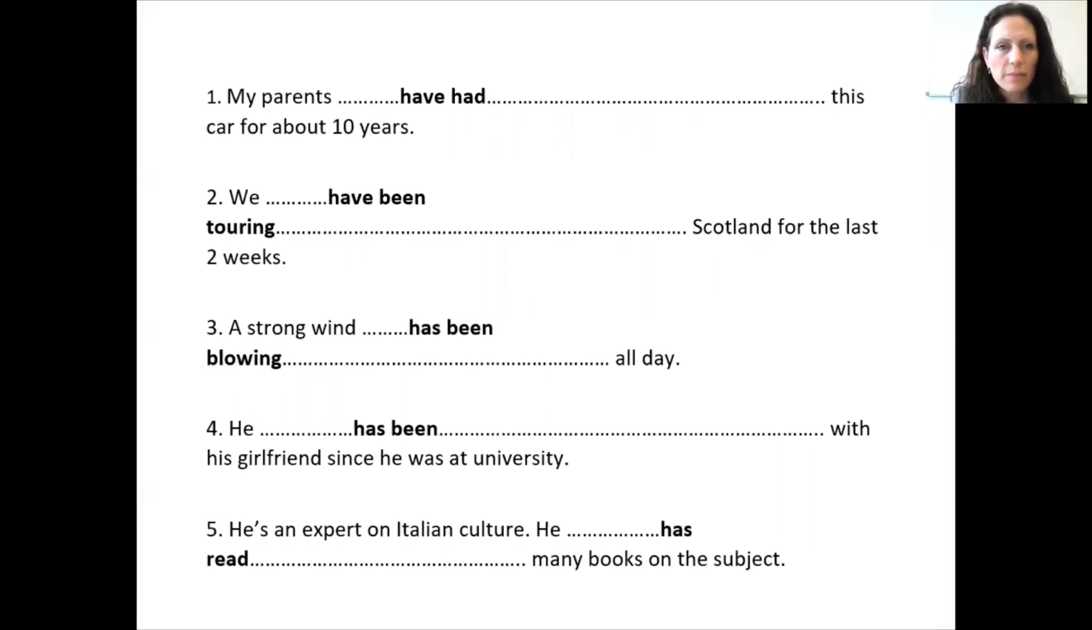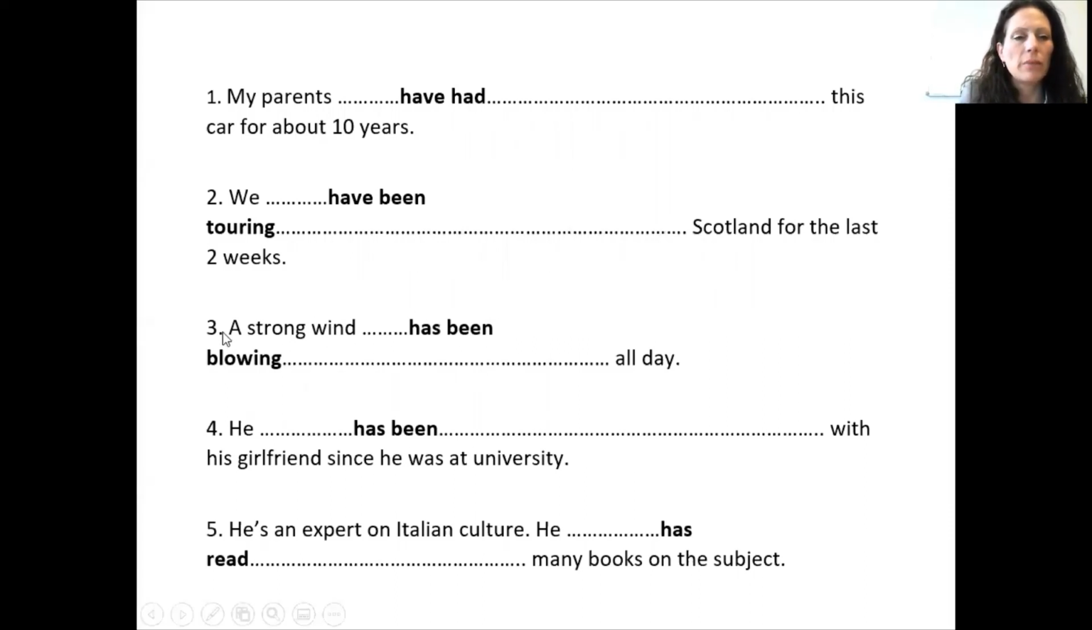Okay. So here we have the answers. The first one, my parents have had this car for 10 years. This is an example of the present perfect simple because the verb have is not an action verb, it's a state verb, so it's not used in the continuous form. The second sentence, we have been touring Scotland the last 2 weeks, is an example of the present perfect continuous. And here we have the action of touring, which is being stressed in this sentence.